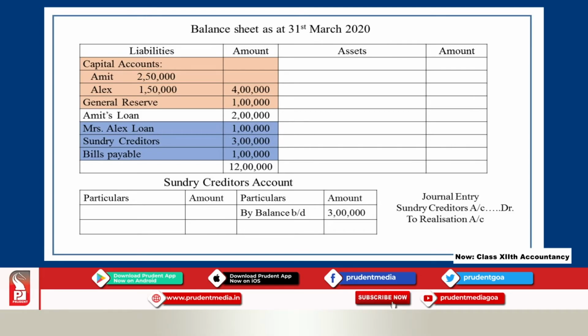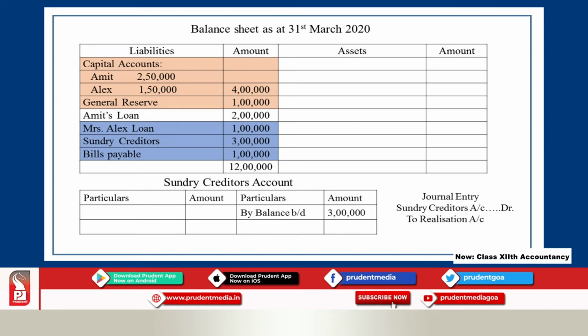For example, as you can see from this balance sheet, on the liability side, we have items like capital accounts, this is internal liabilities, general reserve, this is also internal liabilities, Amit's loan, Amit is a partner, so this is also internal liabilities.